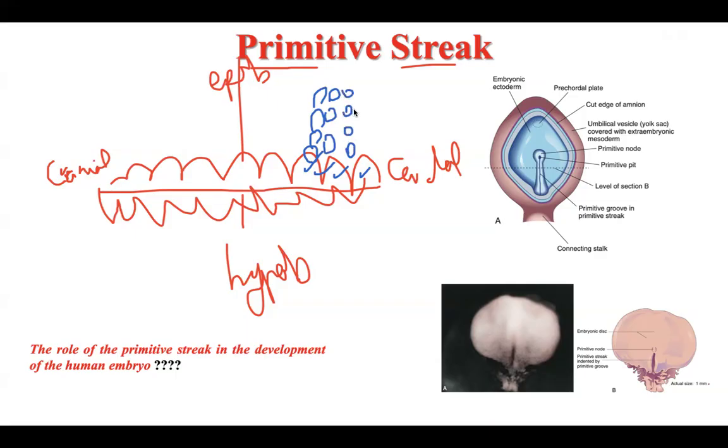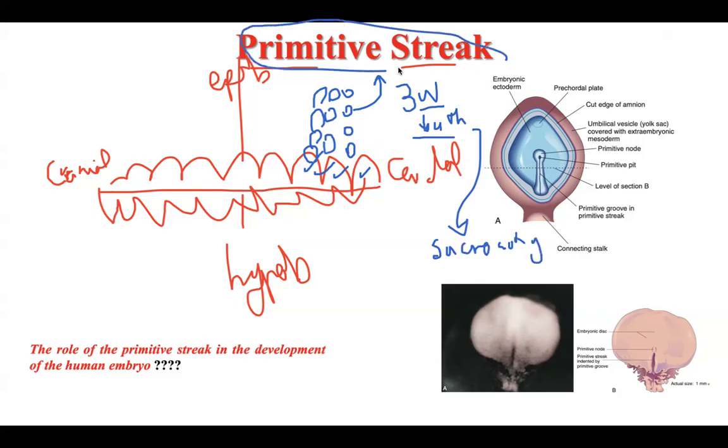So the cells of the epiblast at the caudal end increase in number. What is the name of this event? Primitive streak. It starts in the third week and will disappear in the fourth week. It starts to develop, then disappears again in the fourth week. After disappearance, the remnant of these cells will be in the sacral and coccygeal region. So this is the first story.